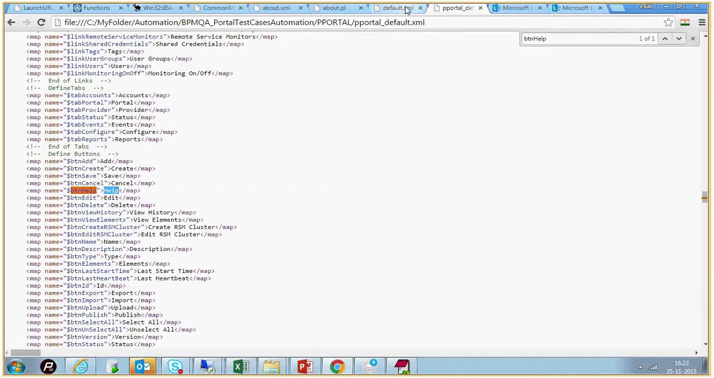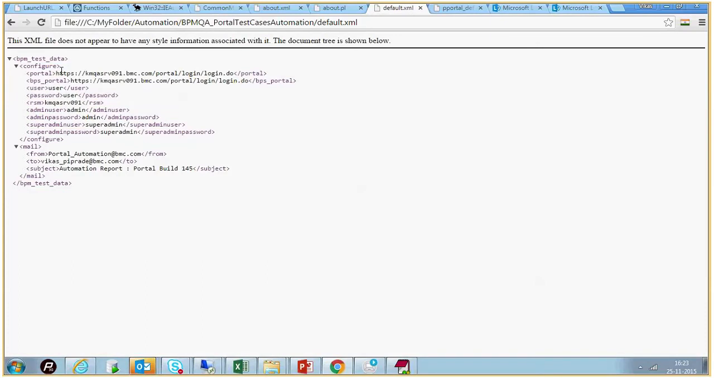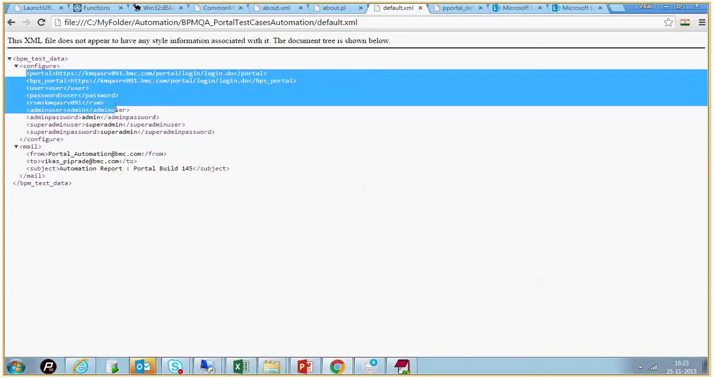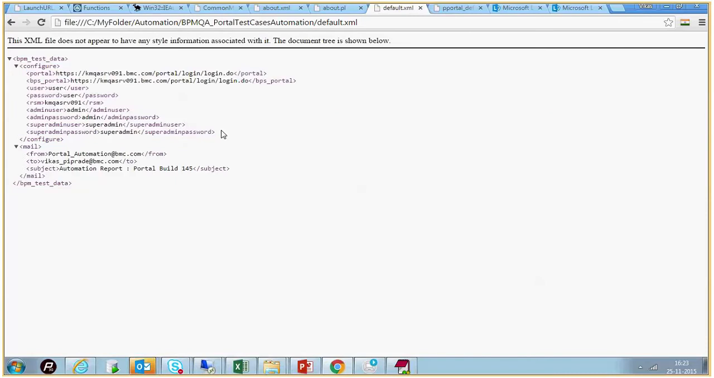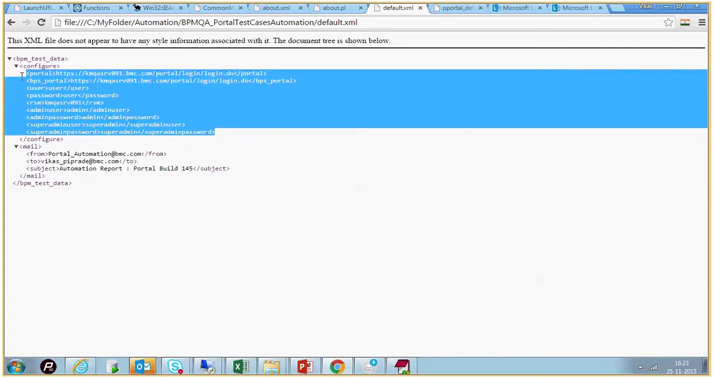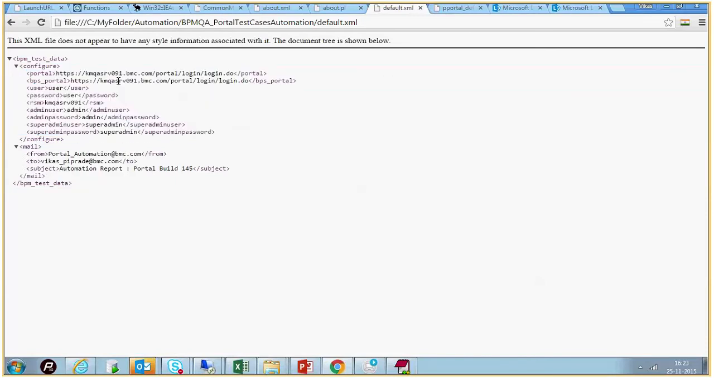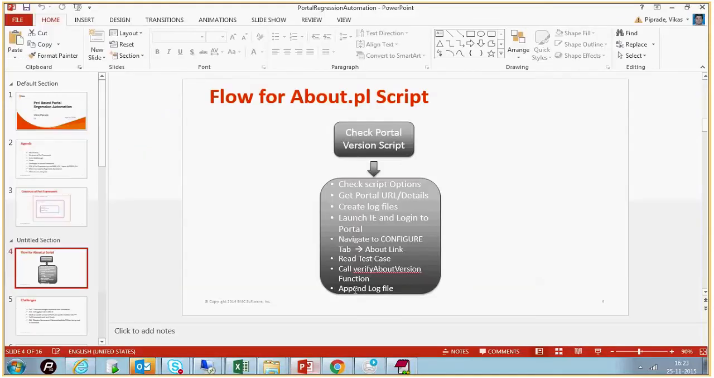Another XML is there which defines our portal and RSM username and password. We need to add this at only one place, and our script will read it. So if I want to run this for an Oracle 12c setup, I need to give the URL for the Oracle 12c setup and the password, and then I can run this. So these are the XMLs which are used.